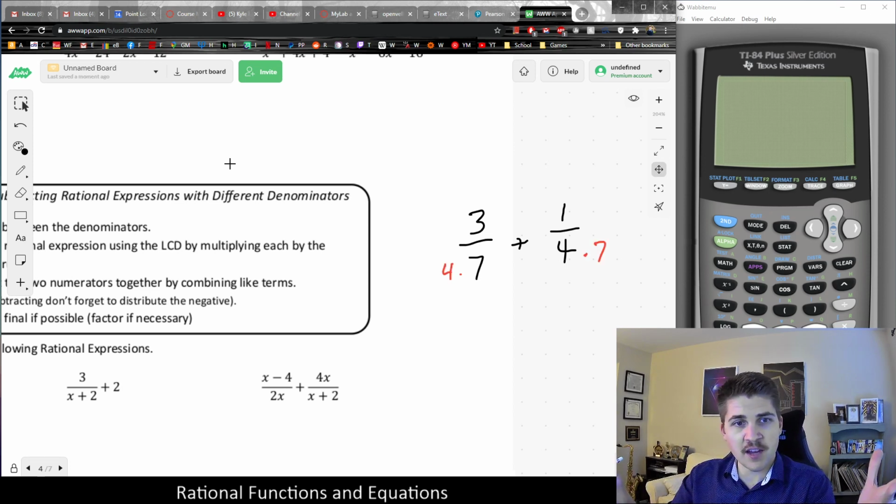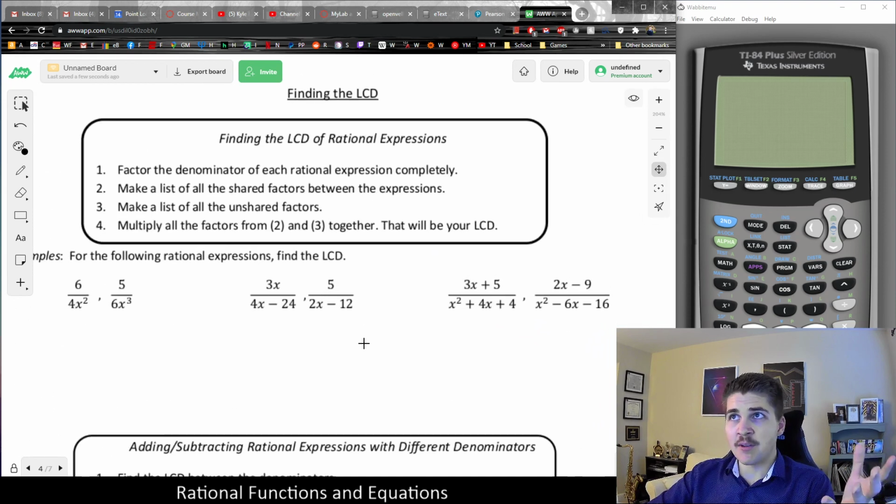Because if they're two different numbers, I can just multiply them together, and that will create a common denominator of 28. And we can use the equivalent fraction principle, since I'm always allowed to multiply a fraction by whatever I want if I do it to both the top and the bottom, because that will remain equivalent by that equivalent fraction property, which was the same property we were using to simplify. And after I do all that, I'll create a common denominator. But basically, this is the idea of what we call a common denominator, and finding what's called the least common denominator is an important thing to think about.